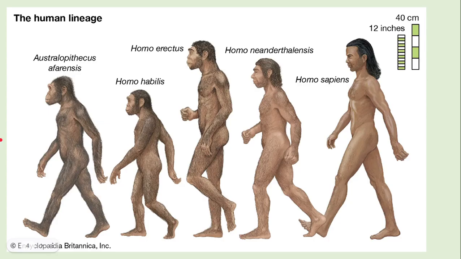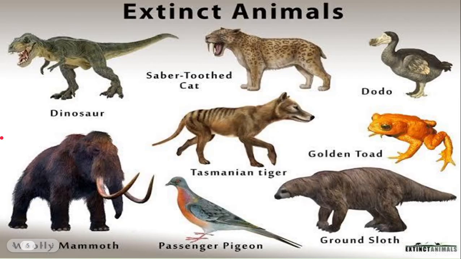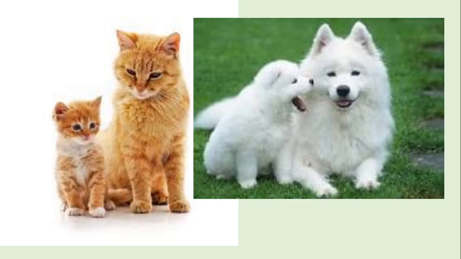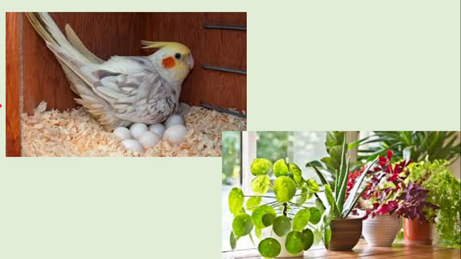For example, the human beings, by the modes of reproduction, ensure that the human species continue to exist on Earth for all the time to come and not go extinct, such as some of these species listed on the screen. Now, we know that a cat gives birth to a kitten. Puppies are born from dogs. A bird lays eggs and then hatches them. Meanwhile, a plant reproduces by producing seeds. Now, these were the various ways in which organisms reproduced.